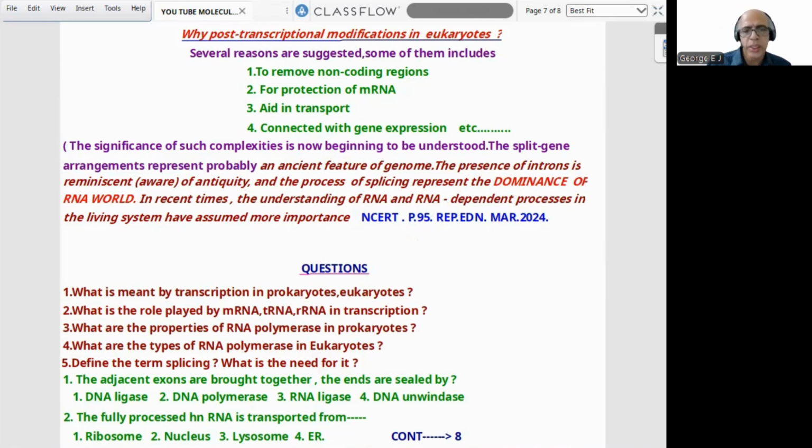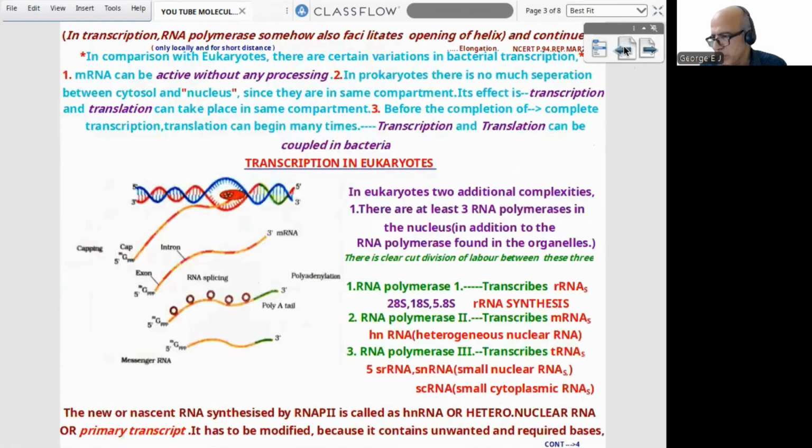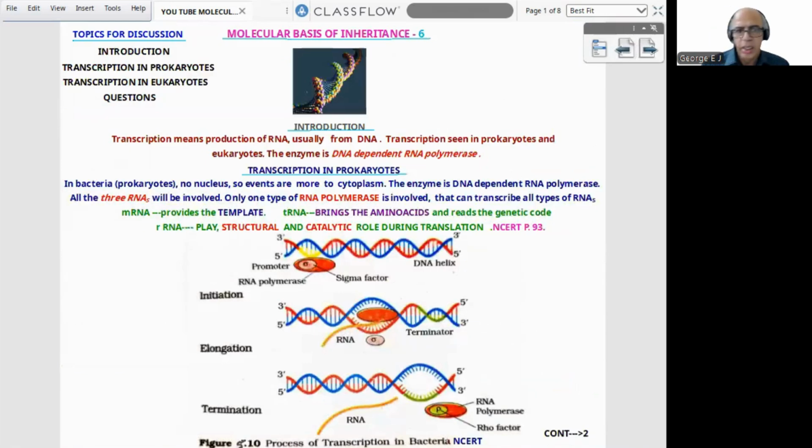After that, as usual, 5 theory questions and 5 NEET model questions with the key. So these are the items we'll be discussing in today's episode. It is a little bit tougher for most of the students, but I have shown everything possible connected with the NCERT here. So what all things did we discuss in this area? One is an introduction. Second is transcription in prokaryotes. Third is transcription in eukaryotes. Then 5 theory and 5 NEET model questions.